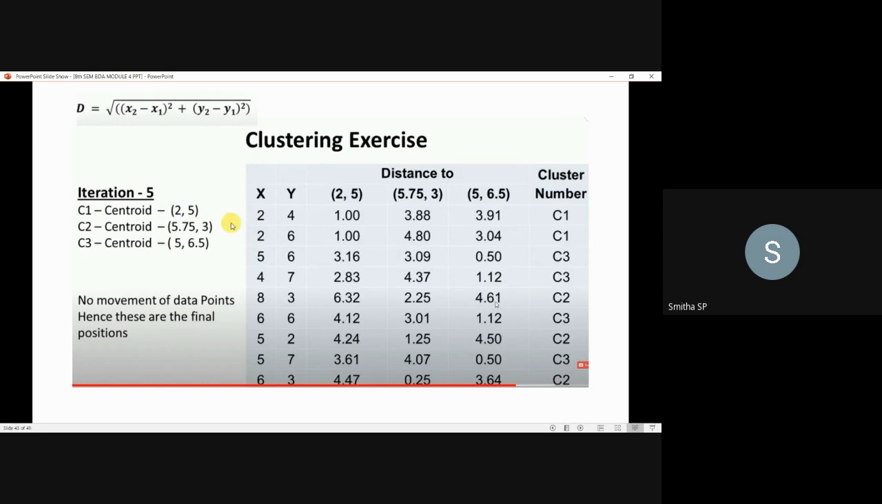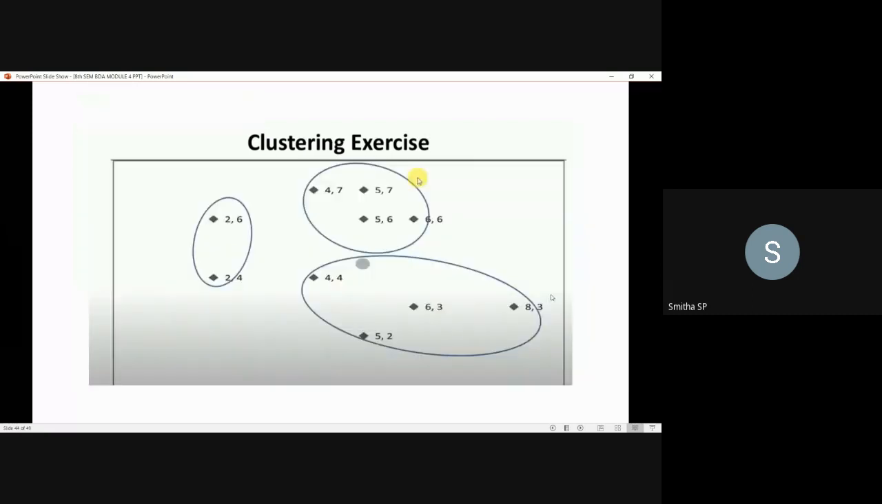So this is the final cluster that you have now. There is no movement of data points, hence these are the final positions for these data points. By looking at these data points and which cluster each is assigned to, you plot it in the graph and put those data points into the respective clusters. So this is how you can perform the cluster analysis.